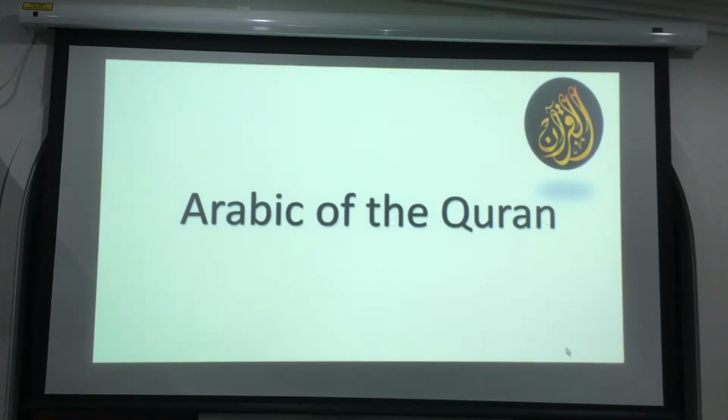So we have done 4 fragments so far in our journey to learning Arabic of the Quran, and yesterday we did a quick review and a few exercises of the last fragment, Mawsuf Sifa. So today we'll do the last fragment for the basic level of Arabic. So 5 fragments we are supposed to learn. So today will be the last fragment, inshallah ta'ala.